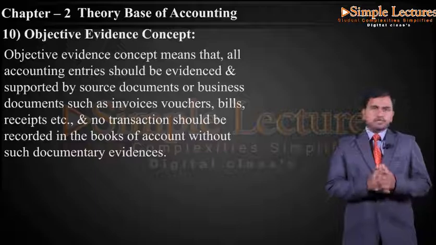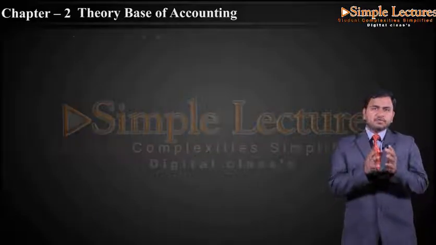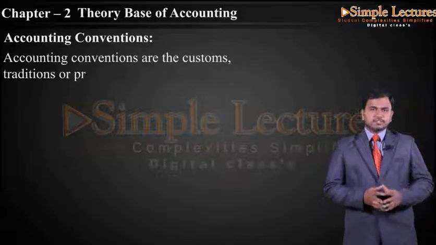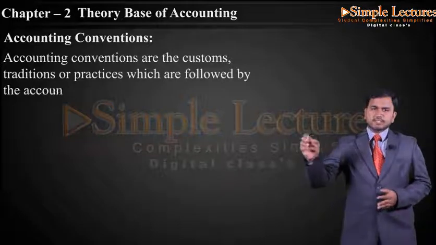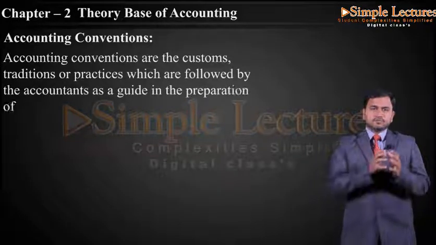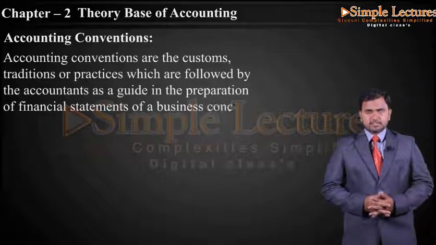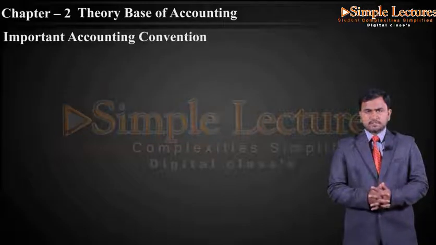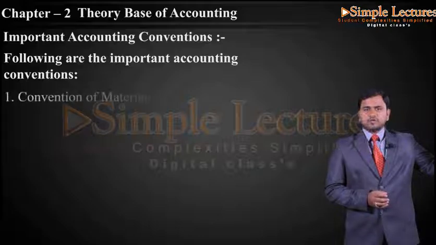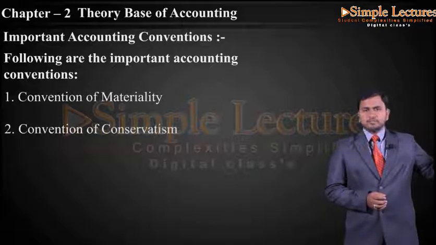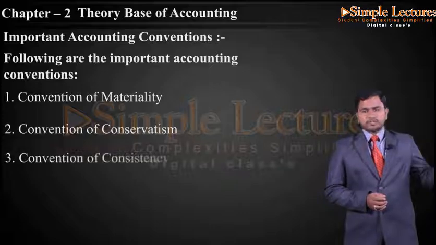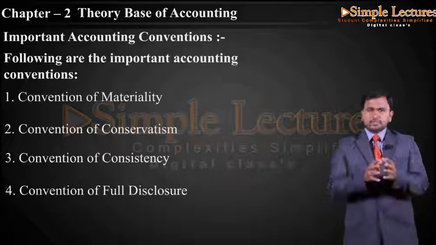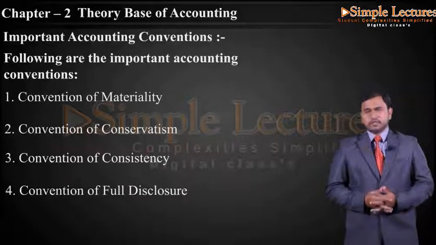After completing accounting concepts, the next concept we have is accounting conventions. Accounting conventions are the customs, traditions or practices which are followed by accountants as a guide in the preparation of financial statements of a business enterprise. When coming to the accounting conventions, we have some important ones, which are the convention of materiality, convention of conservatism, convention of consistency, and convention of full disclosure. Now let us take them one by one and try to understand the different conventions.